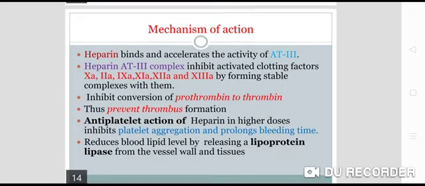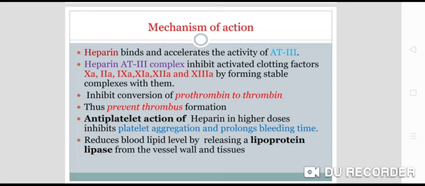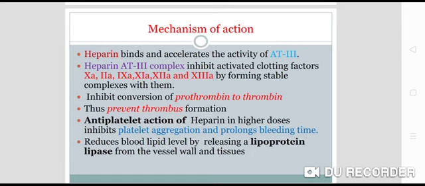Now we'll see the mechanism of action. Heparin binds and accelerates the activity of antithrombin 3. There is a formation of a heparin-antithrombin 3 complex, which inhibits the activated clotting factors like factor 10, factor 2, 9, 11, 12, and 13 by forming stable complexes with them.